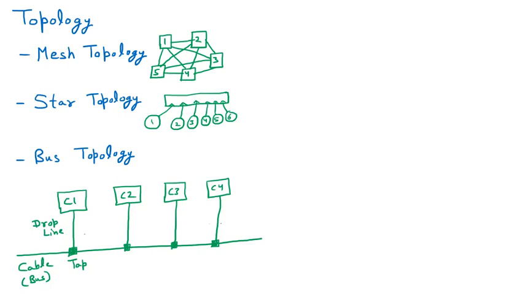So this is the diagram of the bus topology. Now we can see that the computers are connected with a single bus with the help of the tap and the drop line, and they are working. So this is the bus topology.